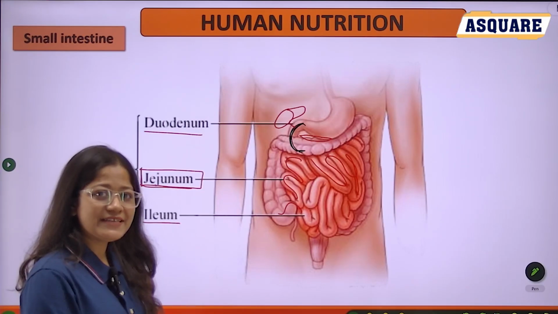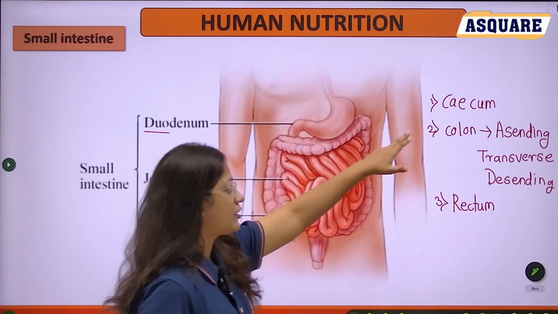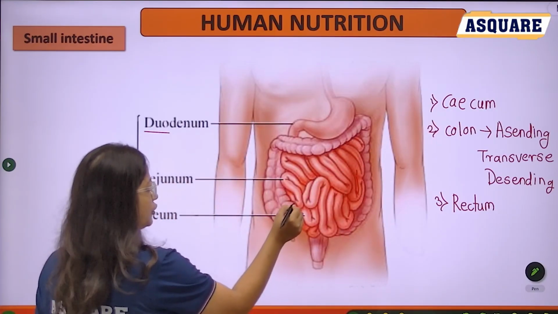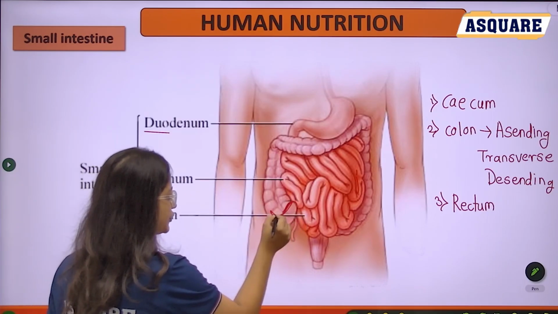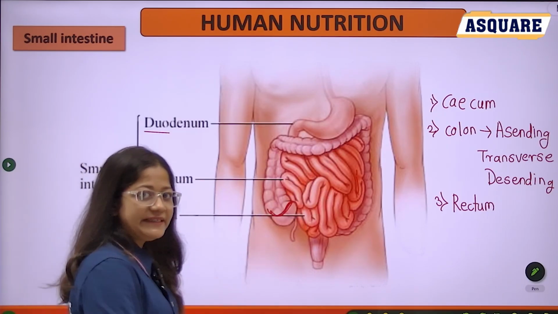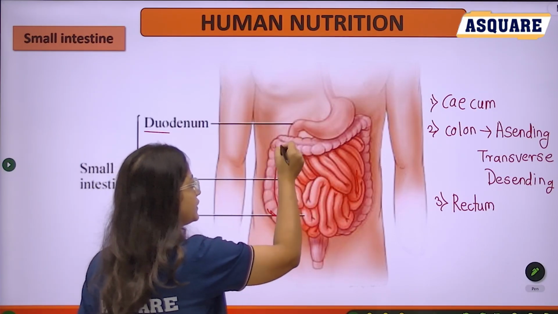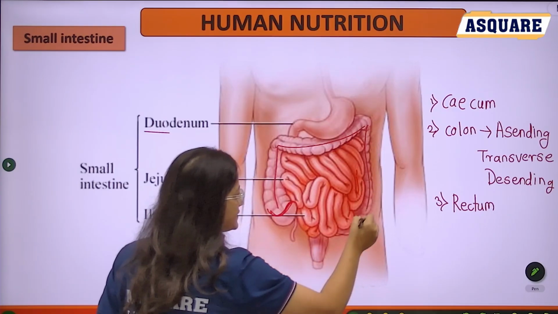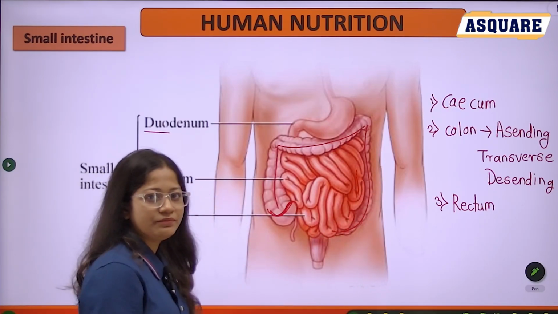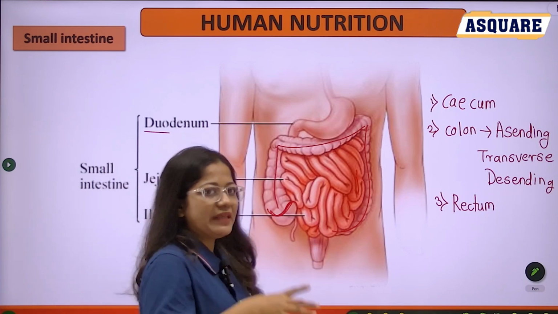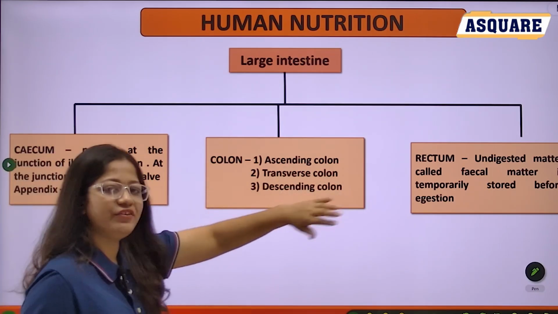Let's see the next one, the large intestine. The large intestine has three parts. The first one is the cecum, the initial part of the large intestine, a continuation after the ileum. Then the colon. The colon has three parts: the ascending colon, the transverse colon, and the descending colon. The final part is the rectum, where undigested food is temporarily stored. See, cecum, colon and rectum.